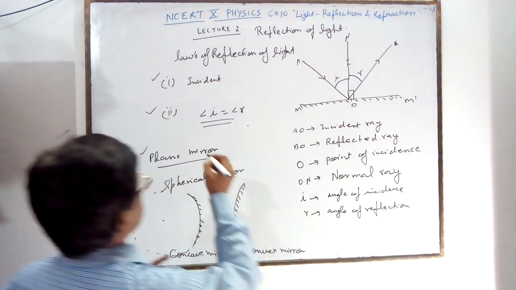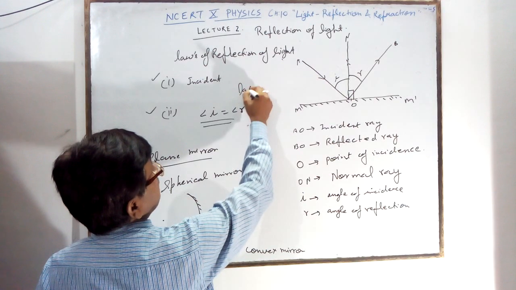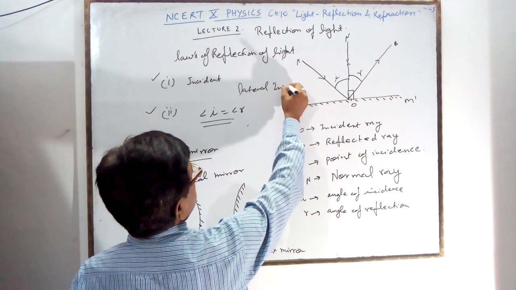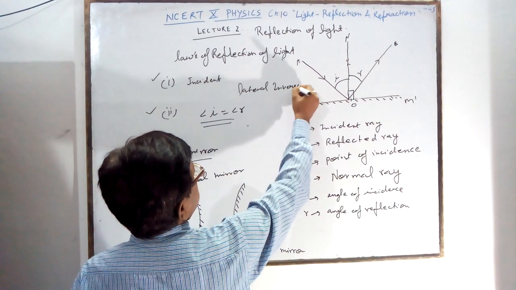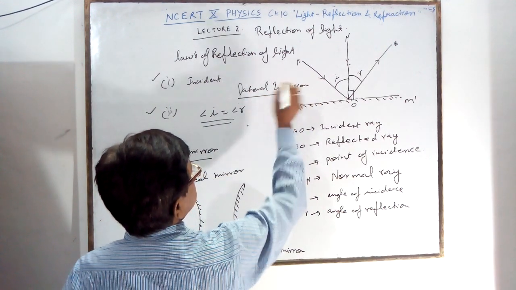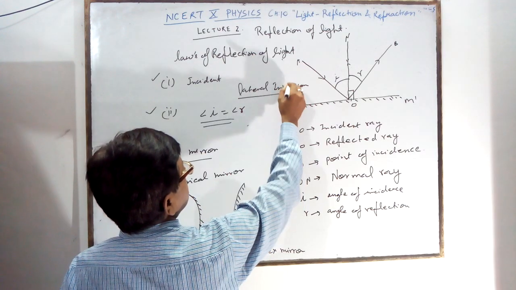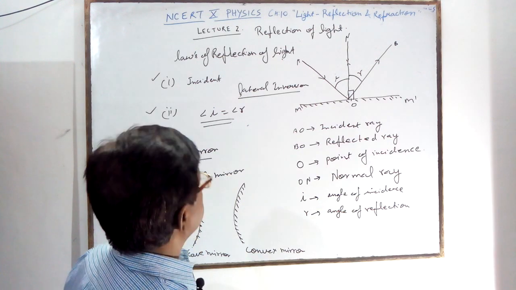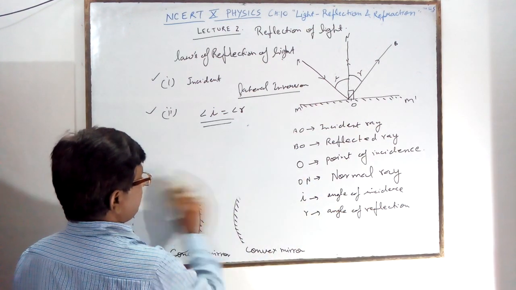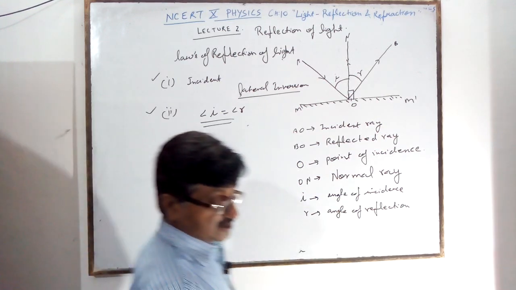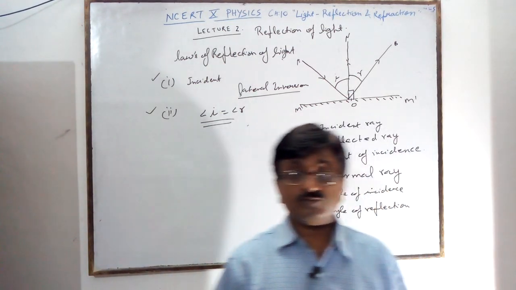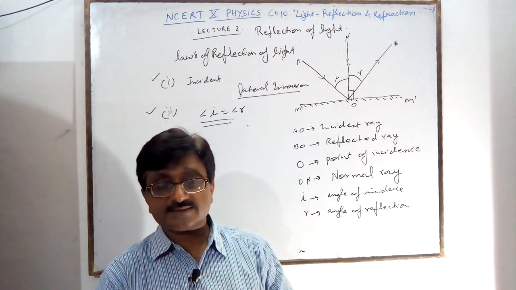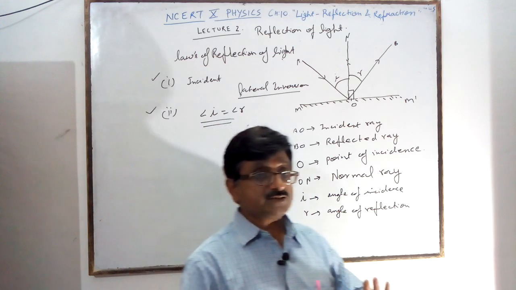Lateral inversion is a very important thing. What is lateral inversion? You know lateral inversion from class 7th. Inversion means your image's left appears on the right and right appears on the left. Lateral inversion is a characteristic of the image formed by mirrors.